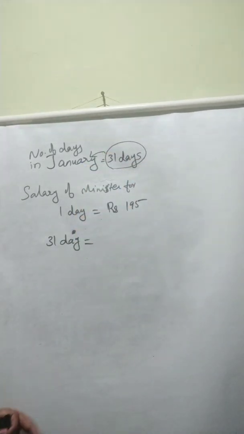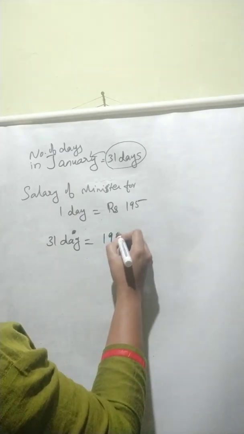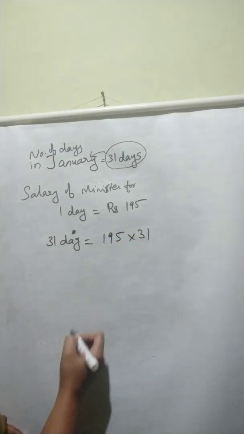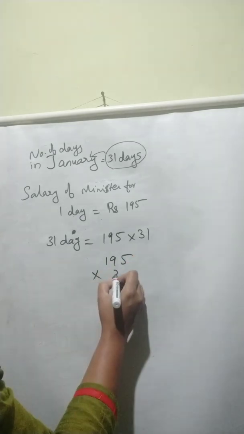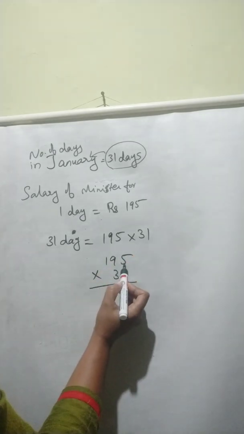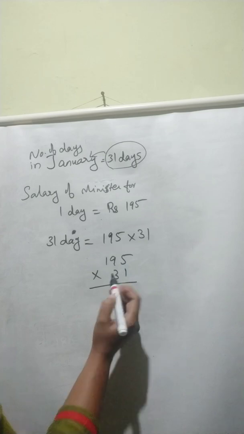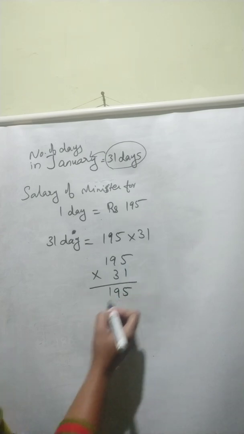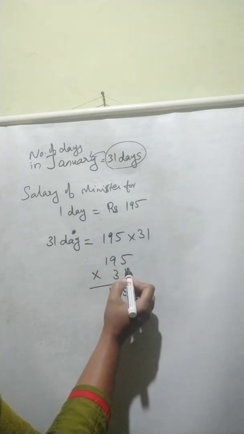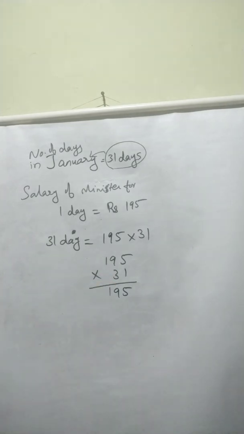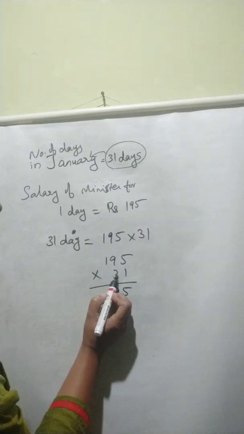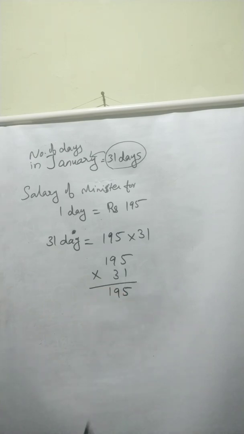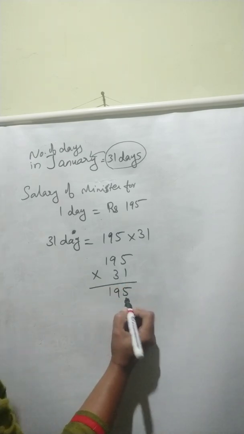So we can multiply that 195 with 31. Now we can multiply these two, 195 and 31. First we can multiply 195 with 1. We will get 195 itself, because when we are multiplying a number with 1, we will get that number itself, the answer. Next we need to multiply with 30. So we can keep here 1 0.